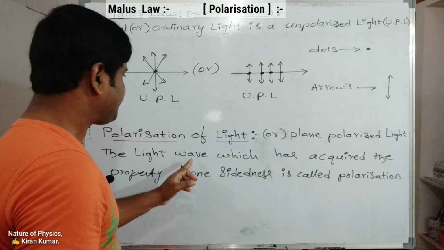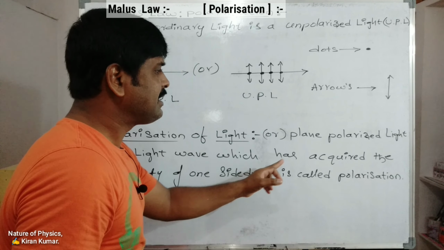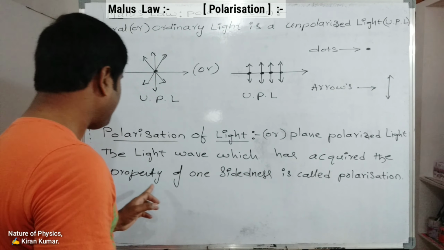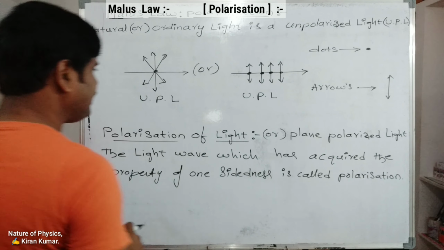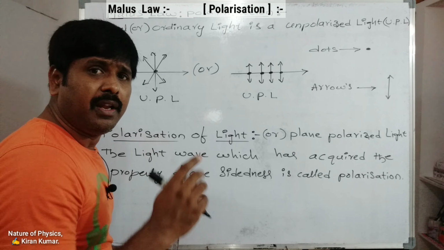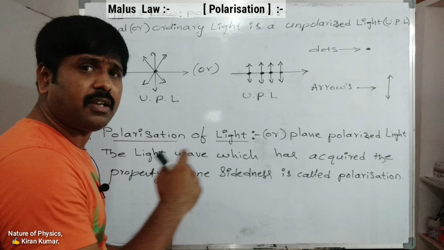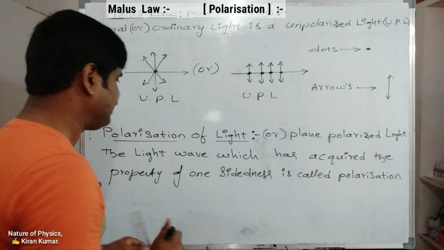Light which has acquired the property of one-sidedness is called polarized light. In it, light has either dots or arrows.